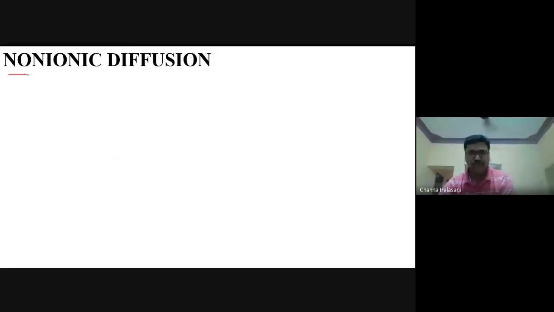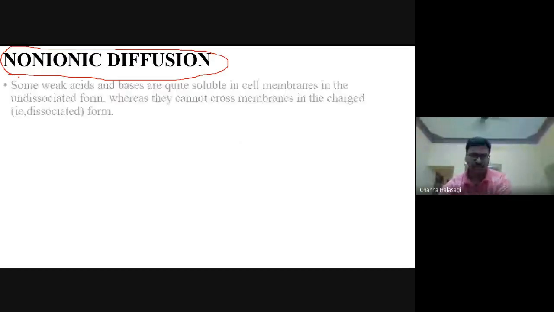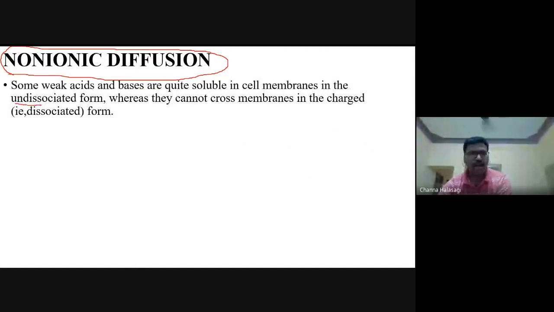Okay. Next, coming to non-ionic diffusion. So the next mechanism for diffusion is non-ionic. Suppose there are some substances which are non-ionic. That means they cannot dissociate. They are in the undissociated form. Which are the examples of undissociated forms of substances in our body? Major is proteins. Proteins cannot dissociate. Also, because proteins are large molecules, they cannot cross the cell membrane.